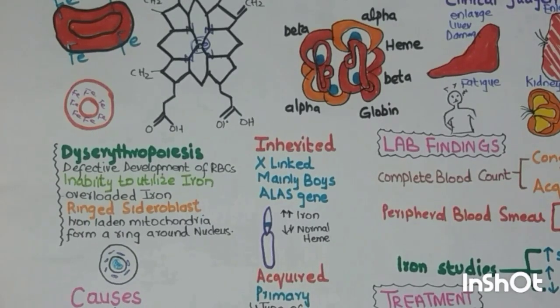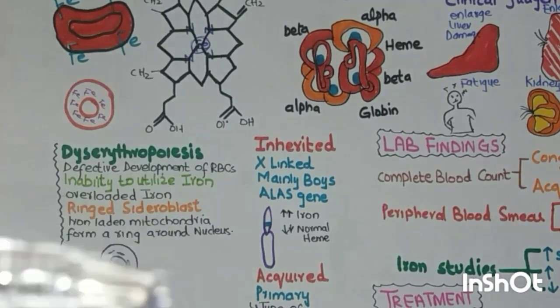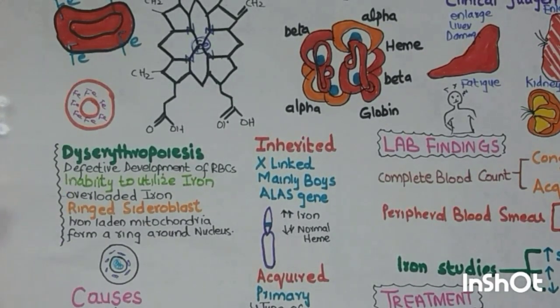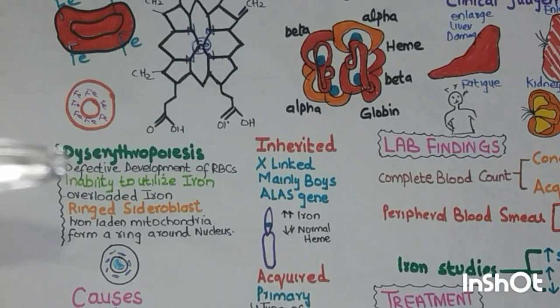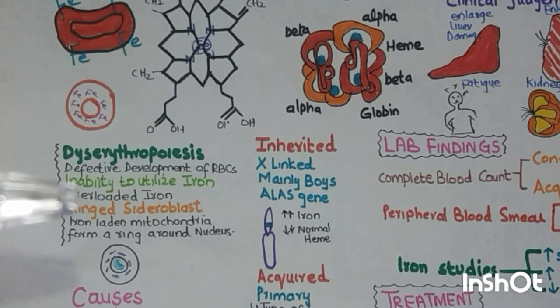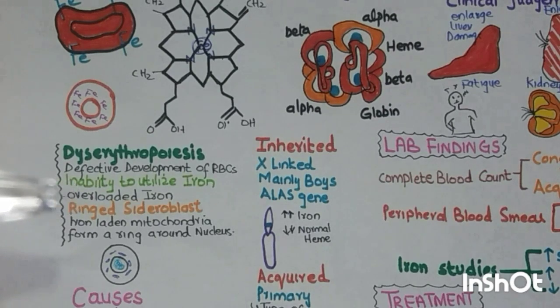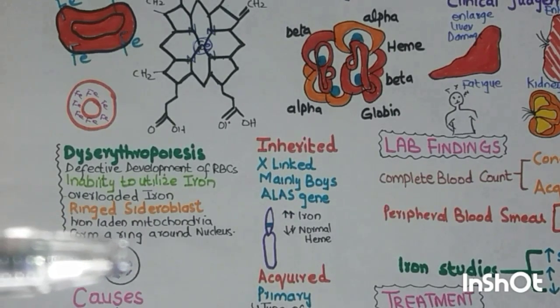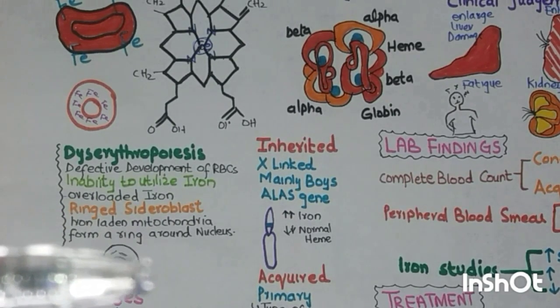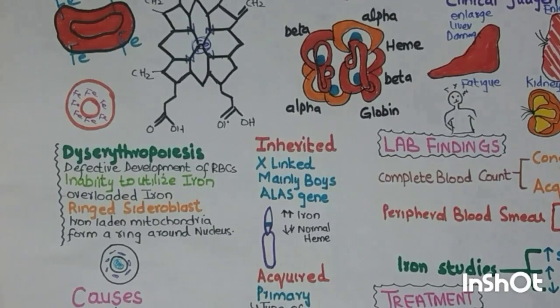The specific feature of sideroblastic anemia is dyserythropoiesis. Erythro means RBC, poiesis means formation, and dyserythropoiesis means defective development of the RBC. The body has inability to utilize the iron properly, so there will be increased iron but decreased normal heme. And one of the specific features is the ring sideroblast, where the iron-laden mitochondria form a ring around the nucleus.